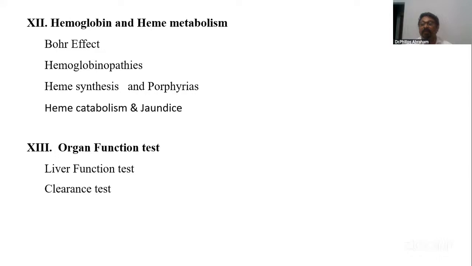What's the Bohr effect? Hemoglobin's affinity for oxygen decreases in the presence of acid or H plus ions or carbon dioxide. Every time it happens in our body, when the hemoglobin carries oxygen towards the cell, the H plus ions are more because of metabolism, or carbon dioxide is more. Because of it, hemoglobin will be able to unload the oxygen. Why? Because the affinity decreases. That's called the Bohr effect.